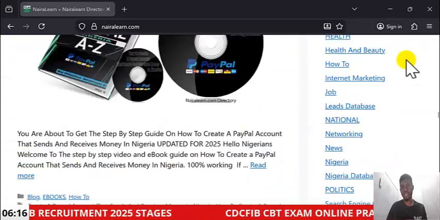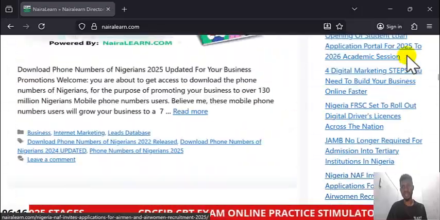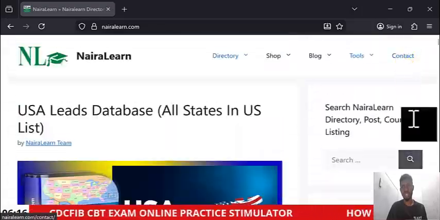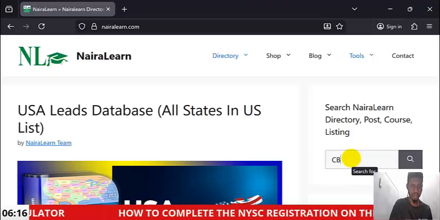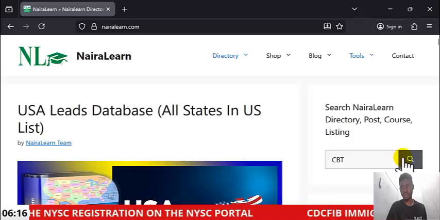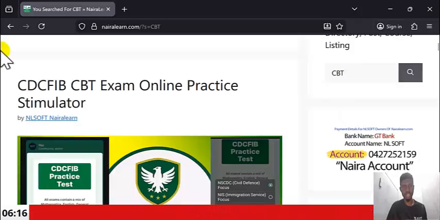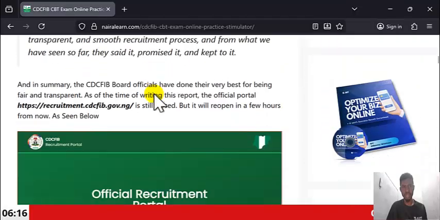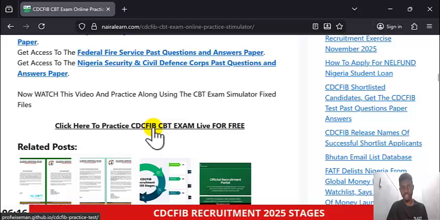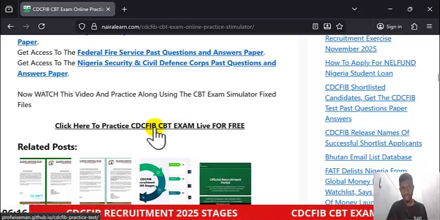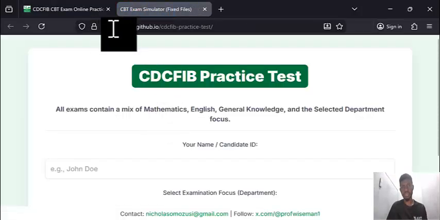Go to the search bar. If you're browsing from mobile, quickly locate the search bar. Scroll down to find the search bar. You can just type the word CBT. This is the first one that comes. Click on it and you can read through the post. Then at the footer, click on it and it will take you to the portal.